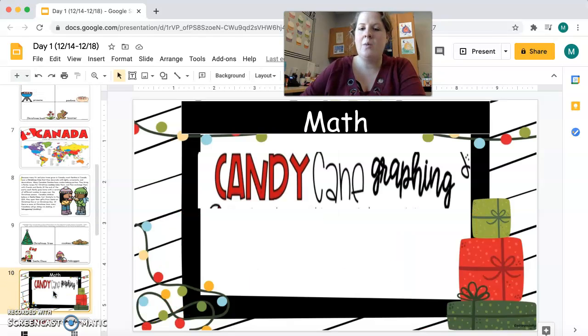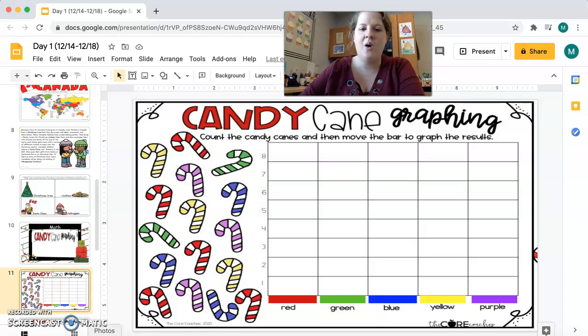All right, candy cane graphing. All right, so what you're going to do is you're going to count the candy canes and then move the bar to the graph to the results, okay? So I will do the red ones with you guys. So let's count how many red we have. 1, 2, 3, 4, 5. And you're going to move this bar right here to show 5. So you can move it just like this up all the way to 5.